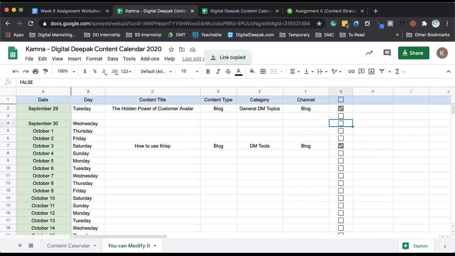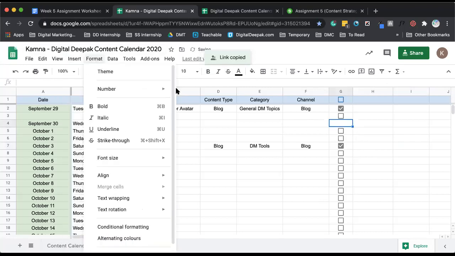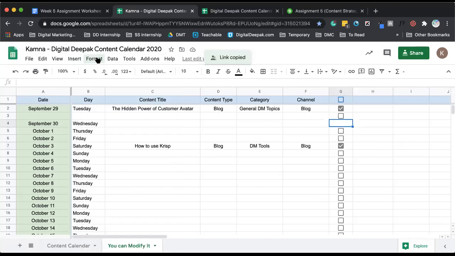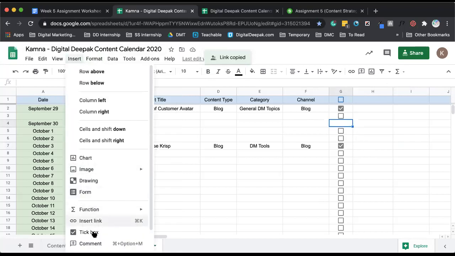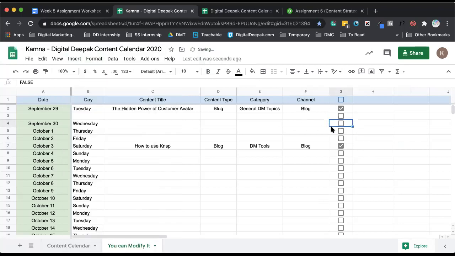Very simple. You just go to insert and click on tick box. Let me see where that went. Oops, I clicked on format. So this tick box, and once you just click, it is done. Yeah, Newton, no problem. You can do it. Yes, Hitinder, I will share this.